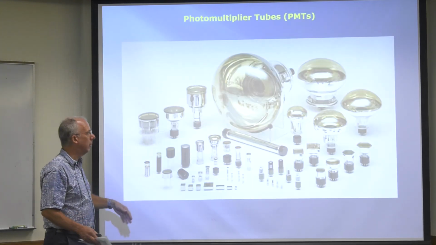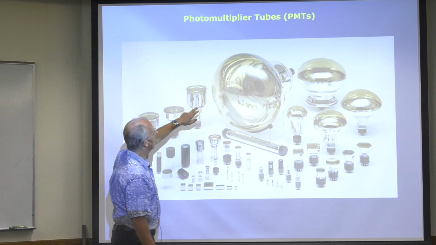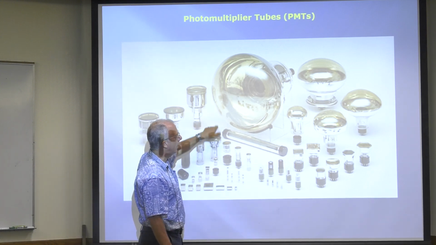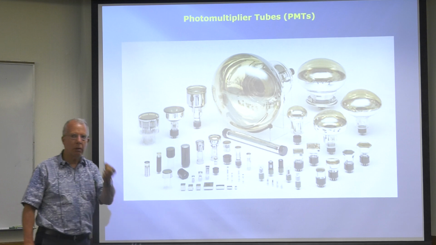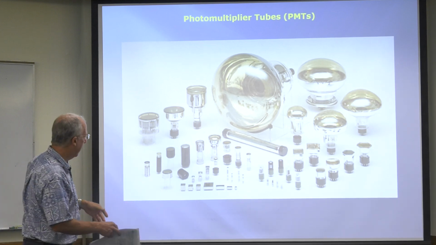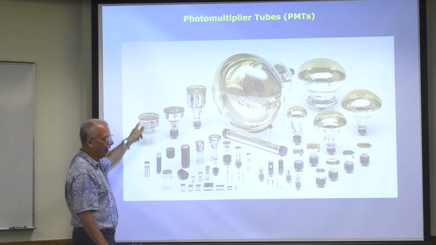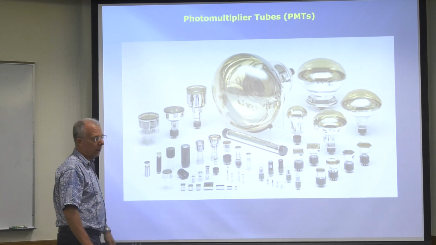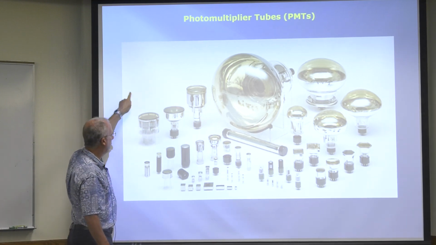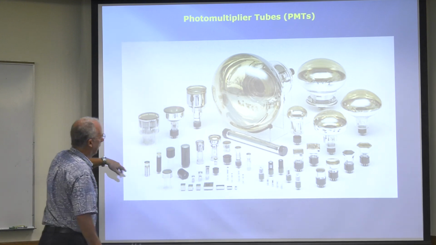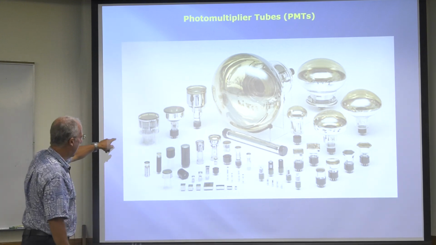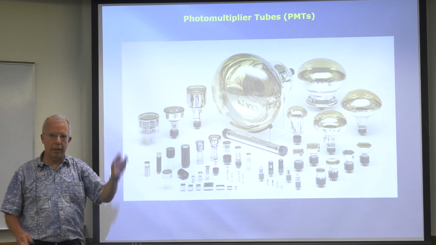We can detect them. We use something called a photomultiplier tube, a PMT, to detect single photons. And guess what? These PMTs use the photoelectric effect to detect single photons. So a photon comes in, and an electron is ejected and amplified, and you get an electronic signal.